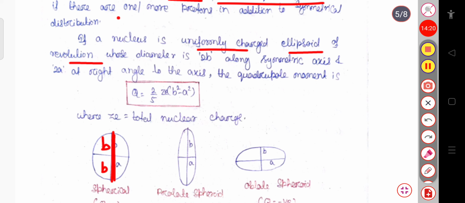So the total diameter will be 2b along the symmetric axis, and 2a at right angle to the axis, this is your a and a, so this becomes 2a. So the quadrupole moment in this case can be written as Q equal to 2 by 5 Ze into b square minus a square, where Ze represents the total nuclear charge.